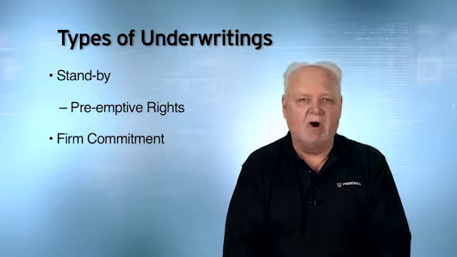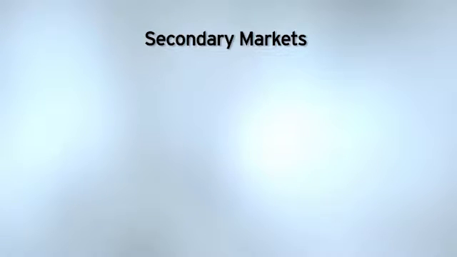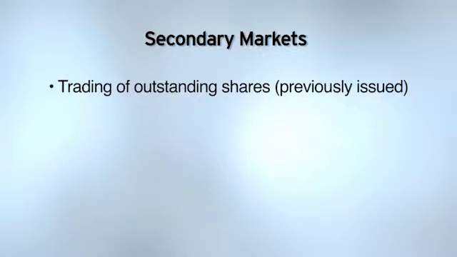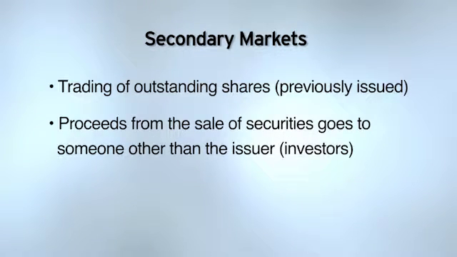Now, that's the primary market. Secondary market is where we trade shares that are outstanding. These would be shares that were previously issued. Now, what is a secondary market transaction? This is where proceeds from the sale of securities go to someone other than the issuer, which means the proceeds go to investors. Primary market transaction, proceeds from the sale of securities went to the issuer. Secondary market transactions, proceeds go to someone other than the issuer, which would be investors.